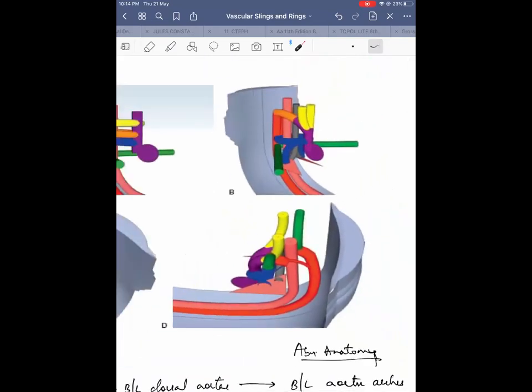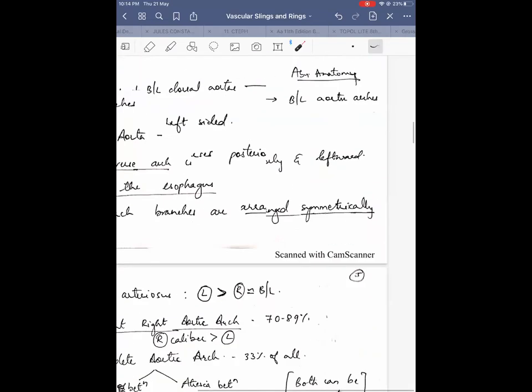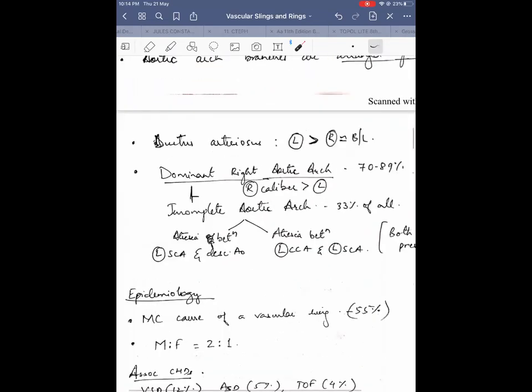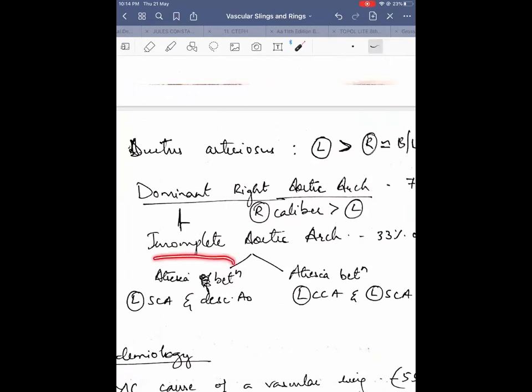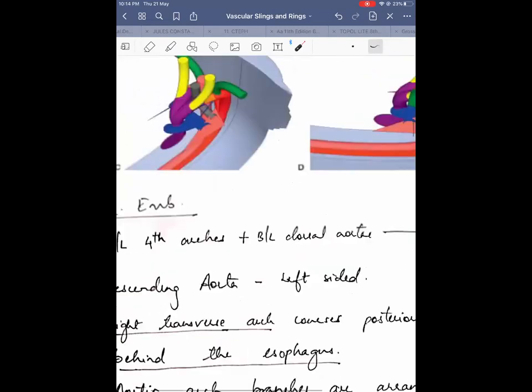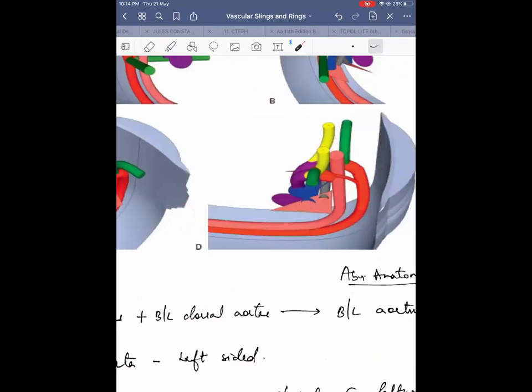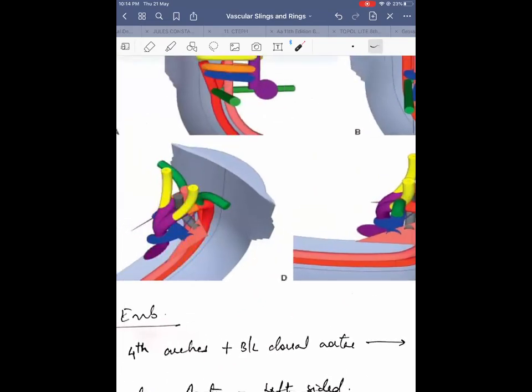It never happens on the right side in a double aortic arch. So if an incomplete aortic arch is there, there can be atresia between the left subclavian artery and the descending aorta, or there can also be atresia between the left subclavian artery and the left common carotid artery.